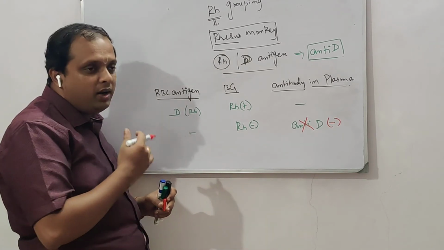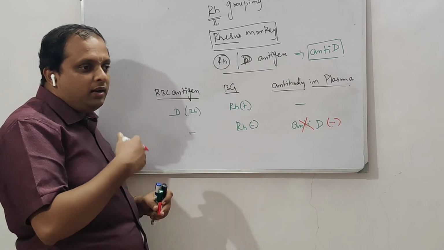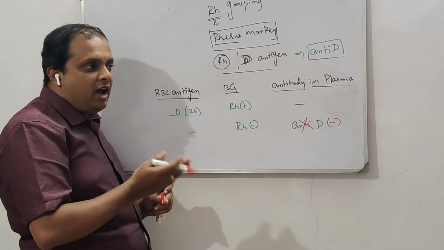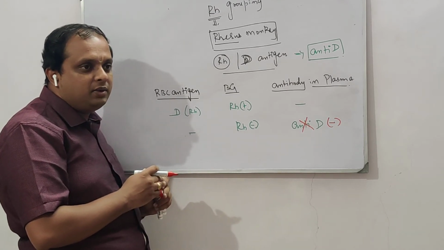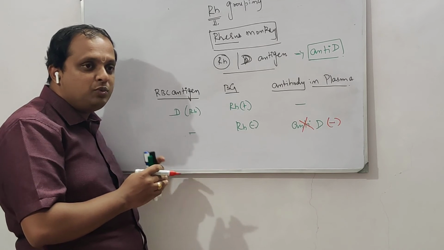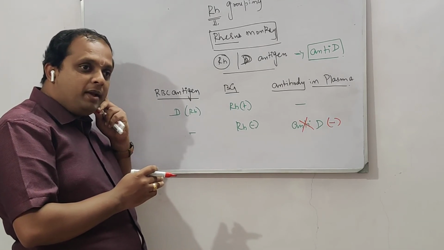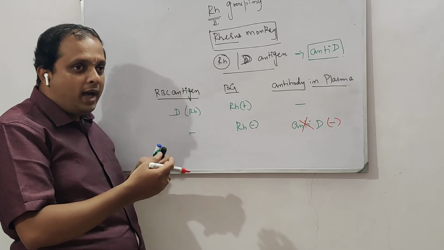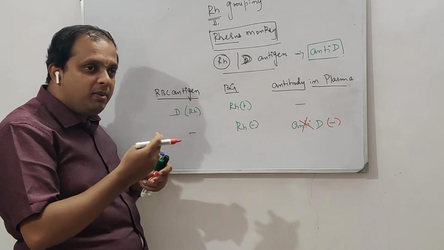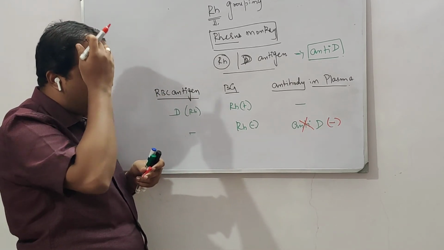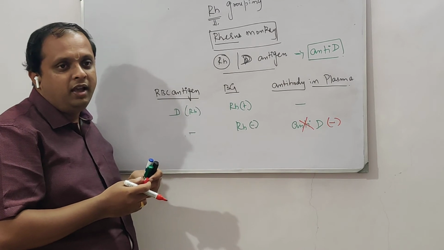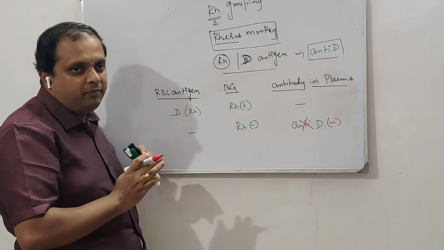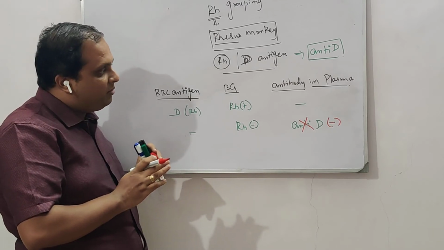Well, this seems to be a very small difference, but there is one incompatibility scenario: the mother having one group and the fetus having another, so that the fetus will be safe or the fetus will get killed. There is going to be a big difference between Rh incompatibility and ABO incompatibility, where the first baby will be saved in case of Rh incompatibility, but not in ABO incompatibility, just because these are inducible antibodies. So I hope things are clear.